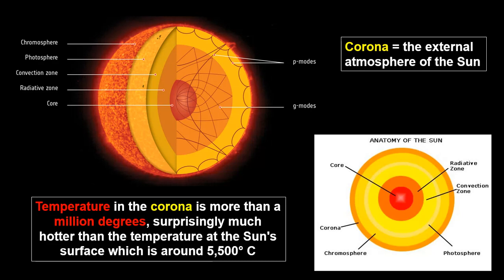So what does the corona basically consist of? Unlike the rest of the sun, the corona is nothing but plasma. Plasma is basically a charged gas that forms when atoms become so hot that their electrons break free from their orbits.